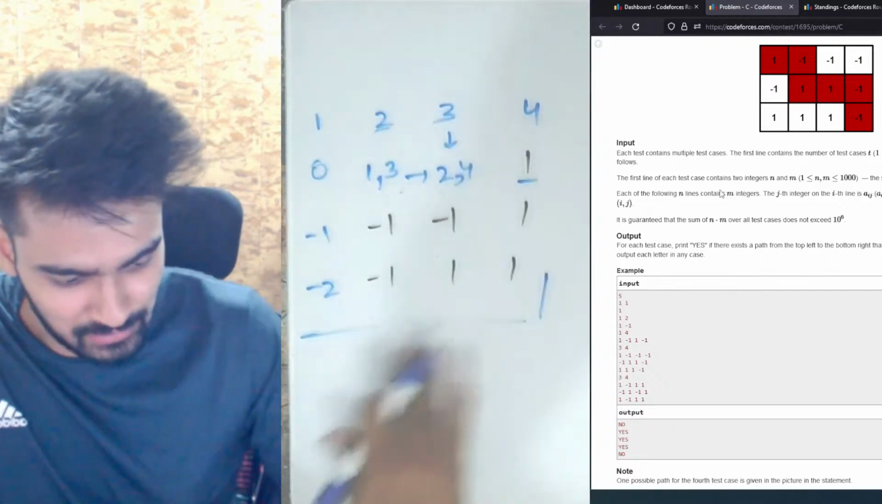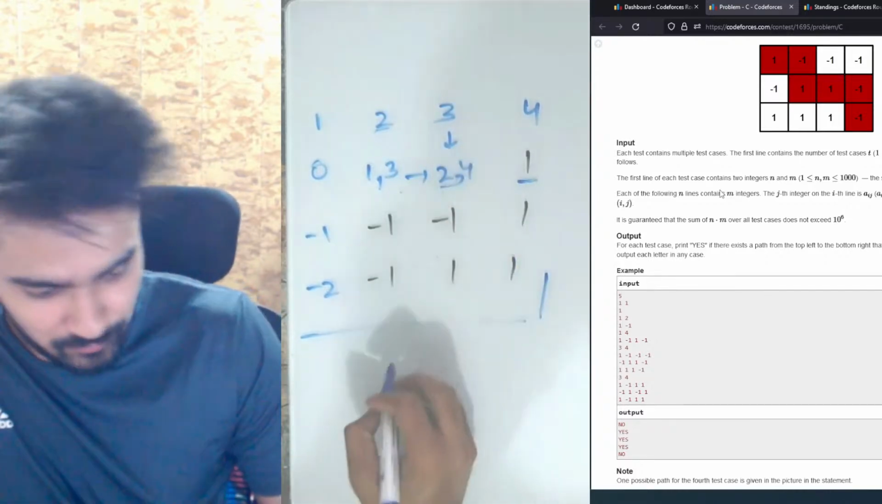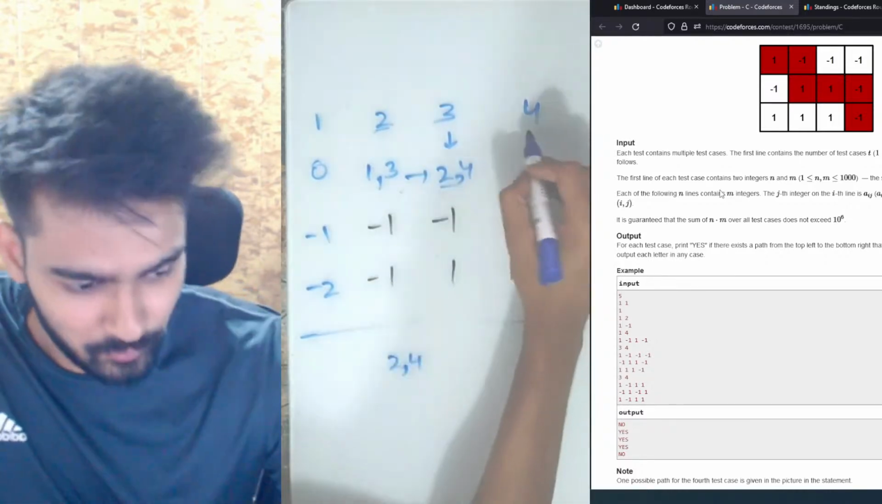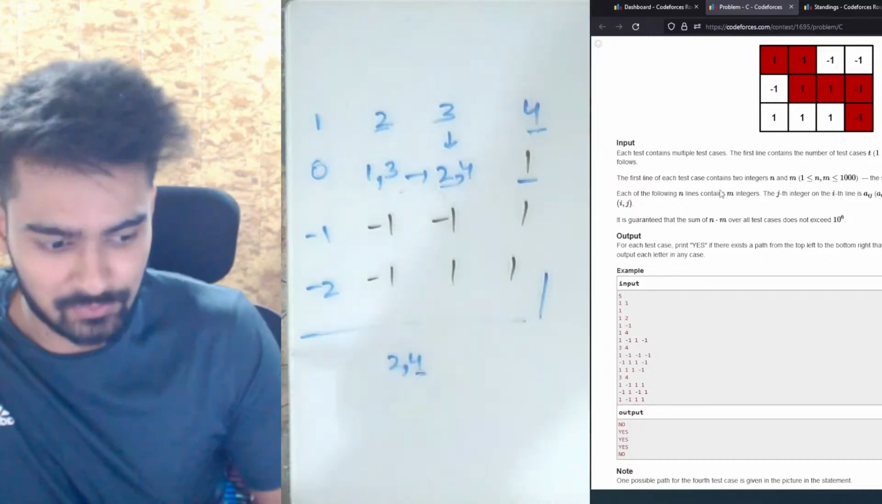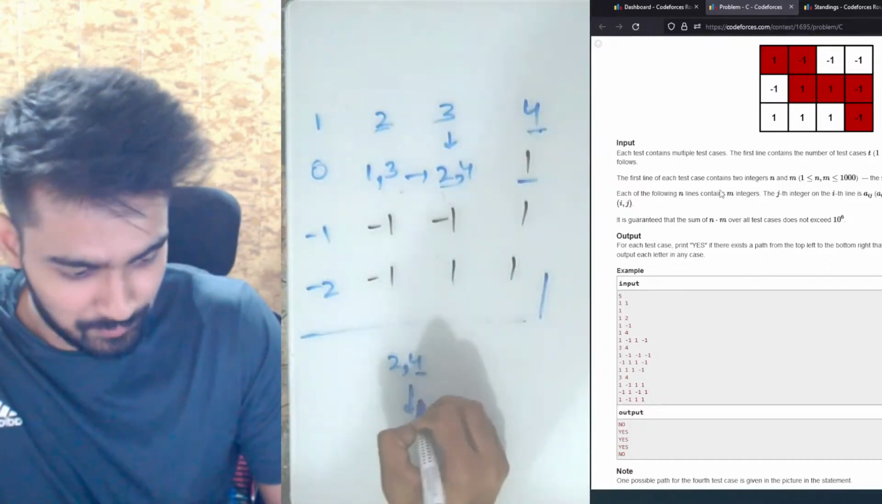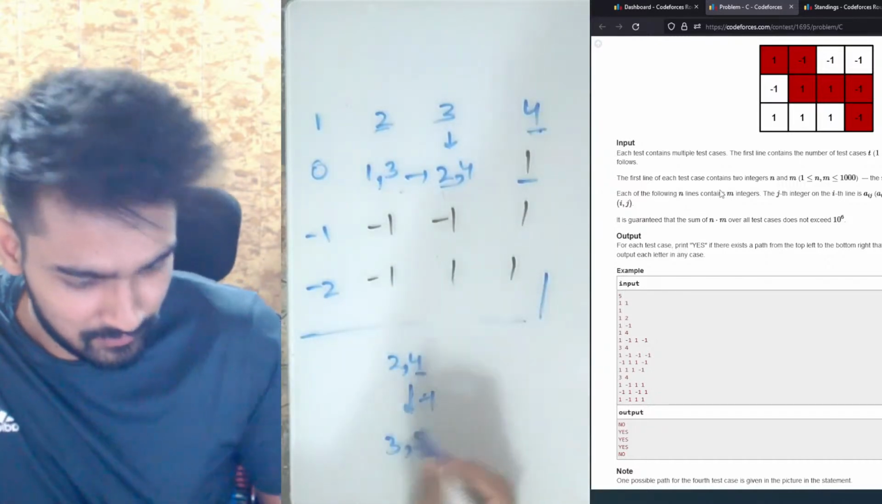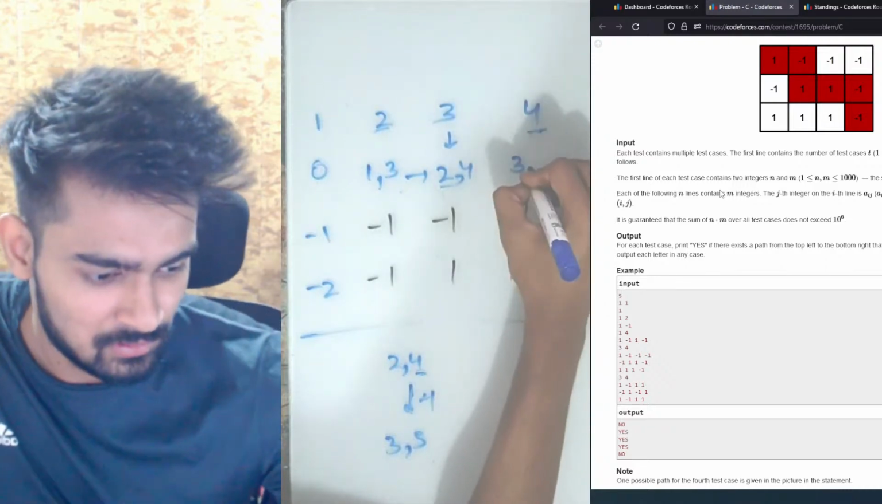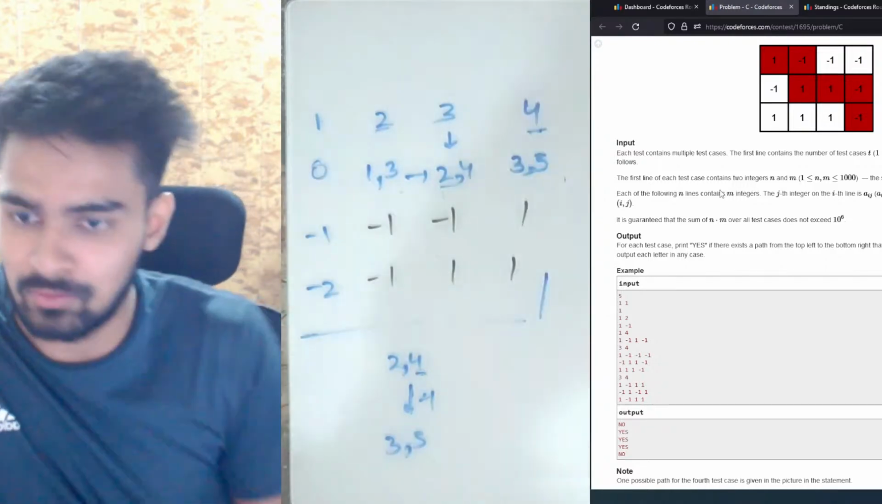Similarly, for this one, if you see, we have two values on the left side, 2 and 4. We have 4 on the top, which is already present on the left side. So we don't need to count this 4. If we do +1, this actually becomes 3 and 5. Cool.